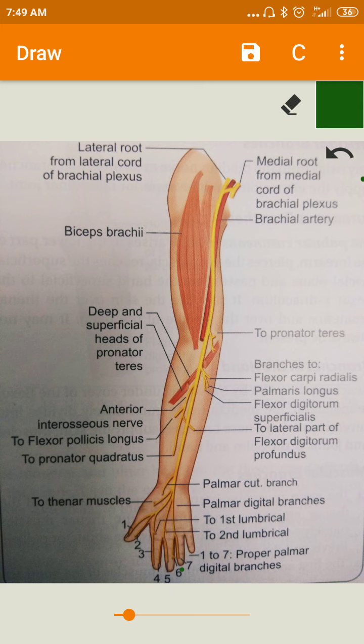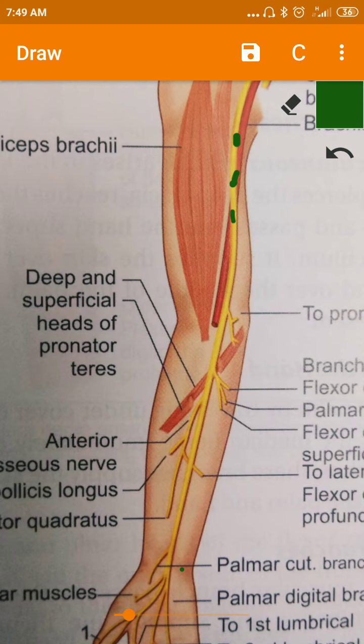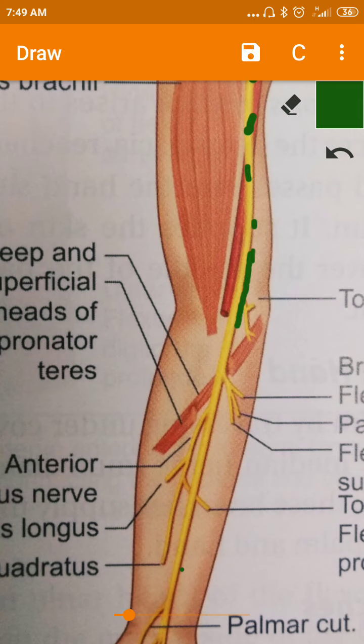Here what will happen? In the upper part of the arm, this nerve is present lateral to the brachial artery. At the middle of the arm, it crosses the brachial artery and comes to the medial side. So here you can see it is coming towards the medial side of the arm. At the middle of the arm, the median nerve is present anterior to the brachial artery.